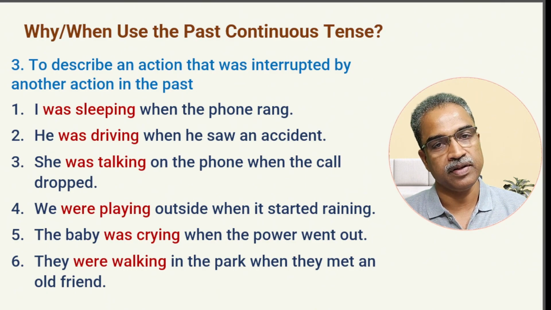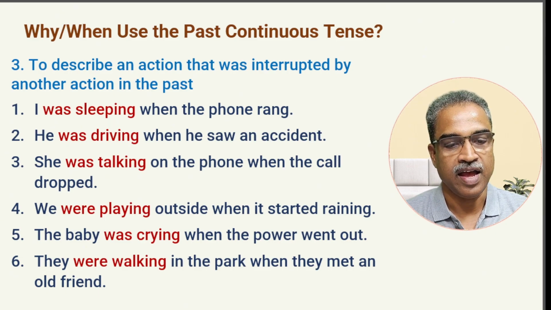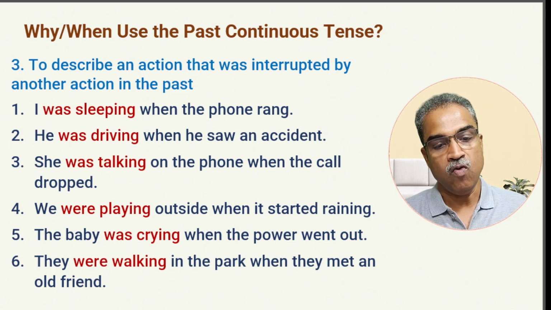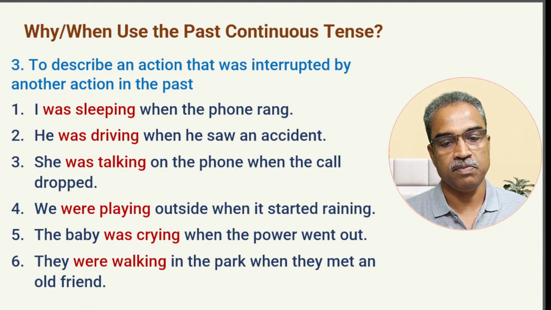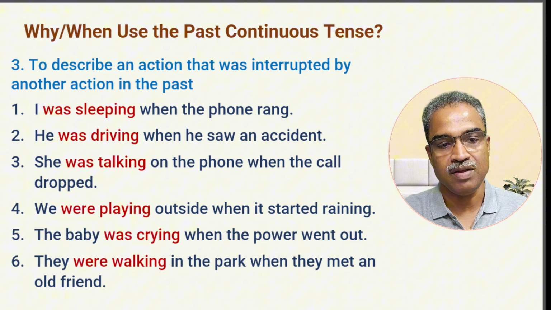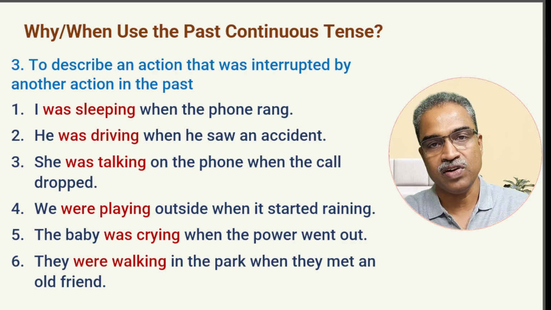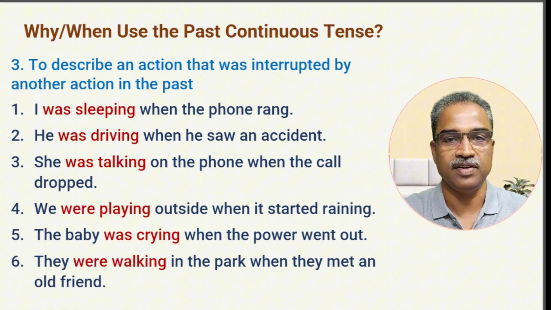We were playing. Continuous action. Baby was crying when the power went out. The baby was crying. And next, last one, they were walking in the park when they met an old friend. So they were walking, and an action was going on, and it was interrupted by that friend. So this is also used to describe an action that was interrupted, or just put a break on, by another action in the past.